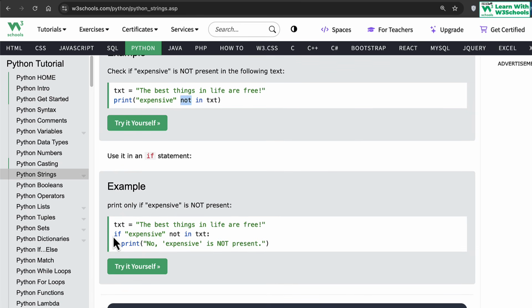To do that, we can use if expensive not in text. No, the expensive keyword is not present here. Okay, so searching within a string also becomes much easier with this in keyword, or you can do the inverse search, ensuring the word does not exist using the not. So this is a little bit about strings, how we use them.